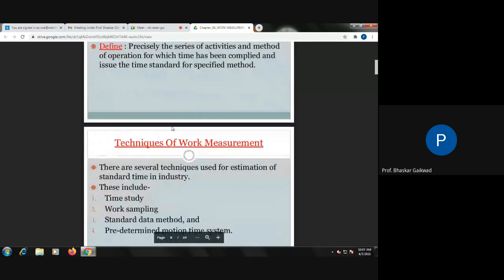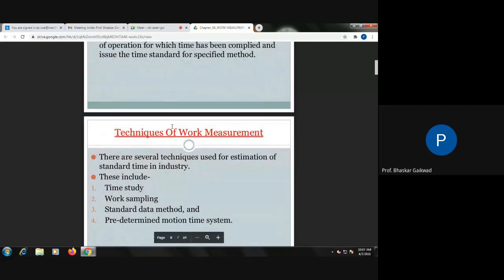Then techniques of work measurement. There are several techniques used for estimation of standard times in industry. First is time study, means with the help of a stopwatch, we can directly make use of the times for work measurement. And work sampling, this is a statistical concept we can make use of for calculation of the standard time. Then standard data method, means previous standard data is there. We can make use of that.